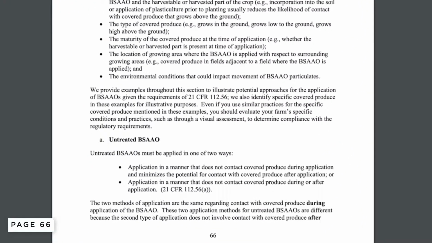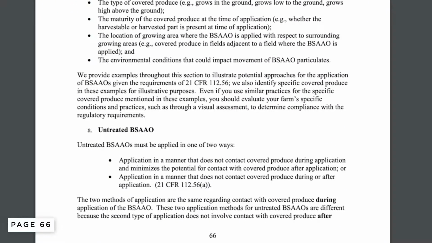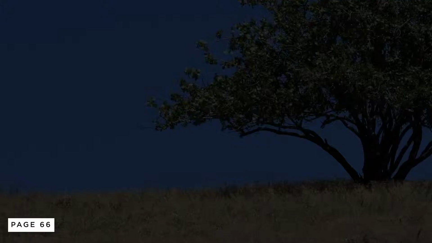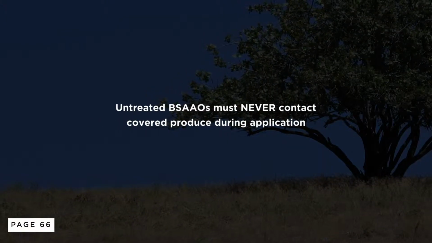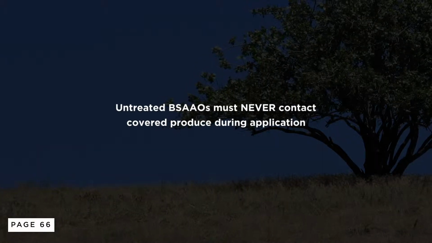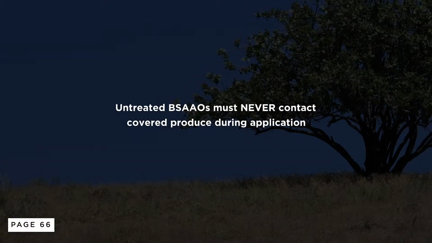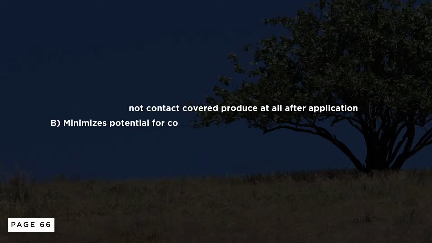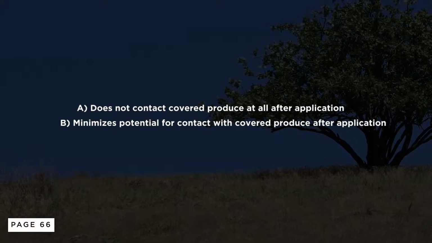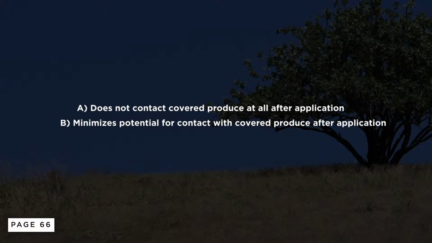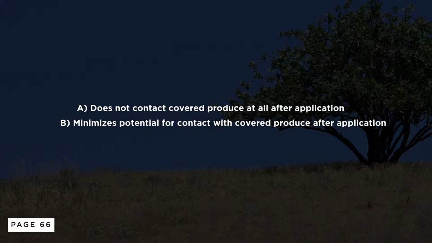Part A of Section 4 discusses application methods for untreated BSAAOs. Untreated BSAAOs must never contact covered produce during application. What happens after application will determine time to harvest, or the pre-harvest interval of the application. BSAAOs must also be applied in a way that either A, does not contact covered produce at all after application, or B, minimizes the potential for contact with covered produce after application.